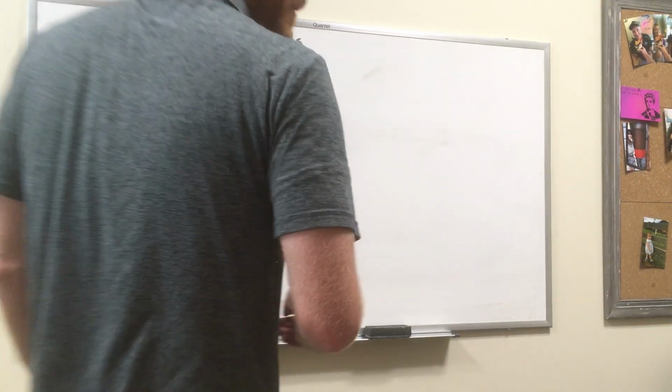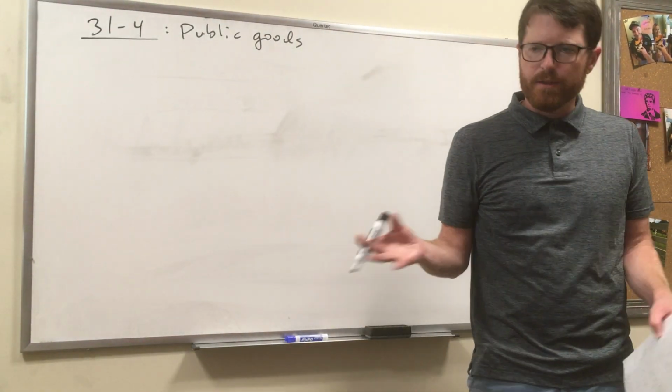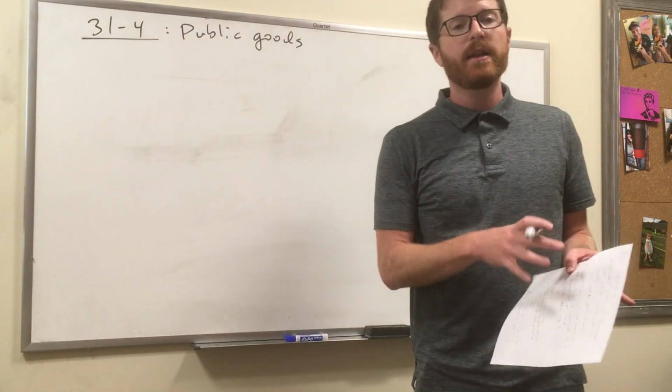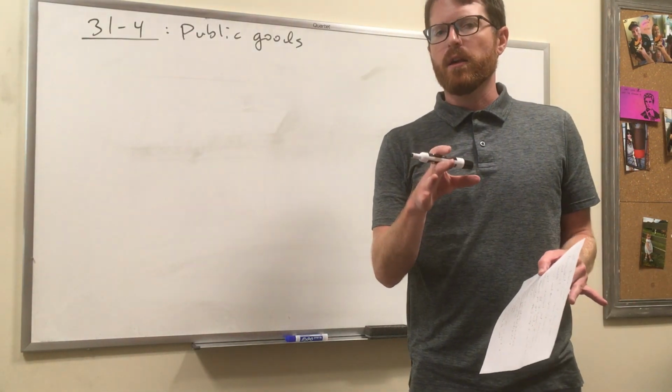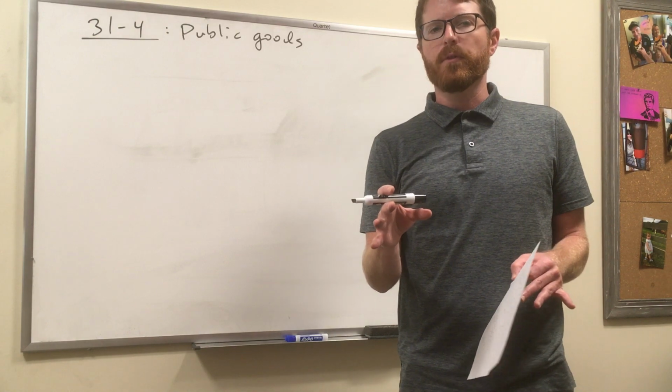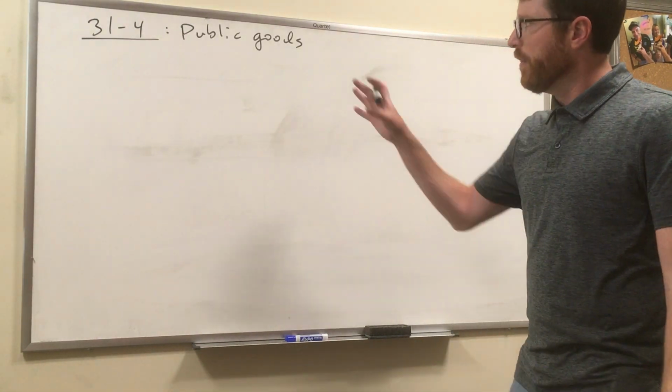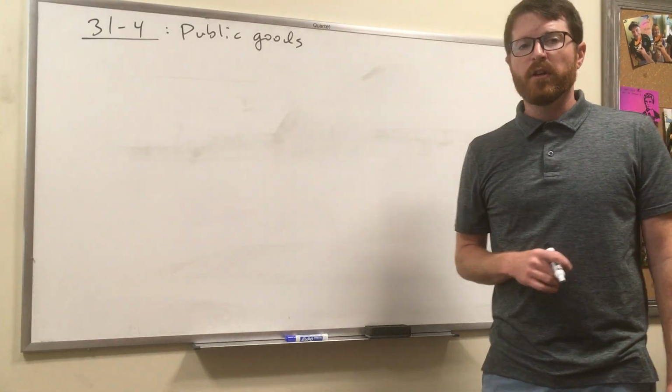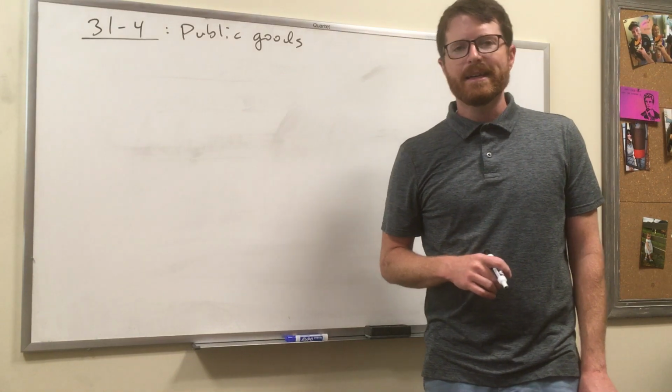Skipping along a little bit here in chapter 31. Beginning of the chapter, we've talked about externalities a lot. A couple of sections in there we're not going to cover in the videos. You're not responsible for those sections. So moving along here to 31-4, this is our discussion of something called a public good.